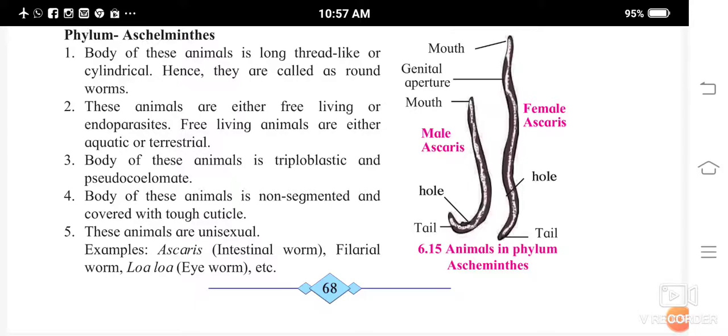These animals are either free living or endoparasites. So these animals live freely, or they are endoparasites also, meaning they live inside the host. Free living animals are either aquatic or terrestrial. So those which are free living live in water or on land, that is terrestrial.